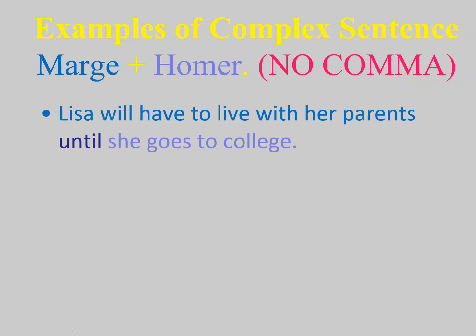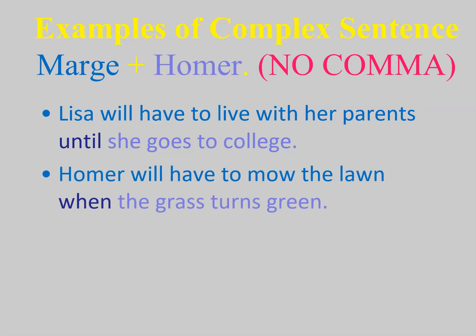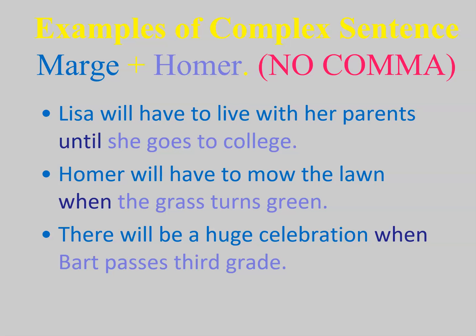Lisa will have to live with her parents until she goes to college. Homer will have to mow the lawn when the grass turns green. There will be a huge celebration when Bart passes third grade. Independent, Awabus, dependent.